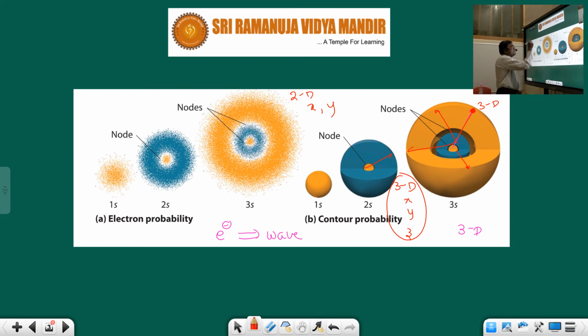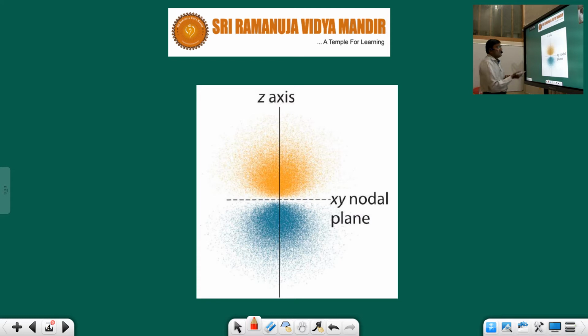To your surprise, the s orbital is not spherical. It looks like this. You see, this is the s orbital. It looks like dots. Inside is the 1s orbital and outside is the 2s orbital. Here 1s, 2s and 3s. That's what exactly it is. So this 3D concept is slightly difficult. Of course, you will understand as time progresses. Well, the p orbital is a dumbbell shape. It is not exactly a dumbbell like this. So you have dots, and the probability of these dots is the electron density. What is it? It is electron density. I hope you understood this.